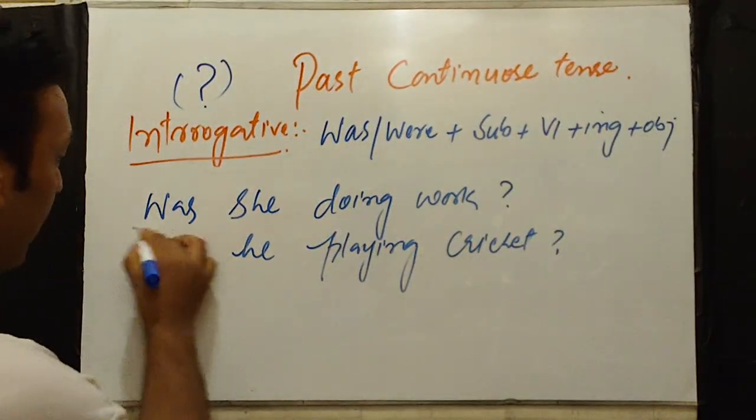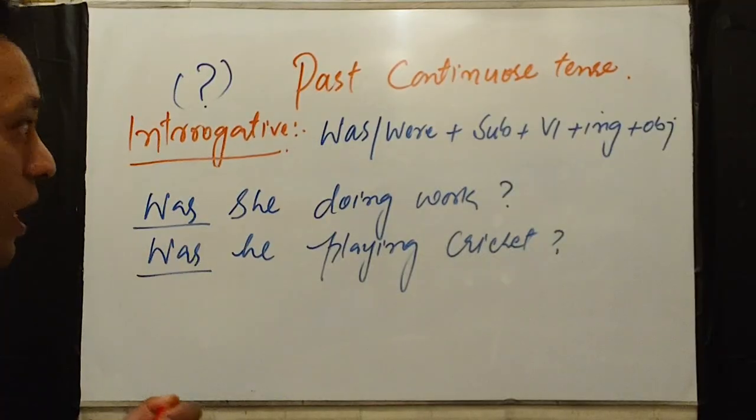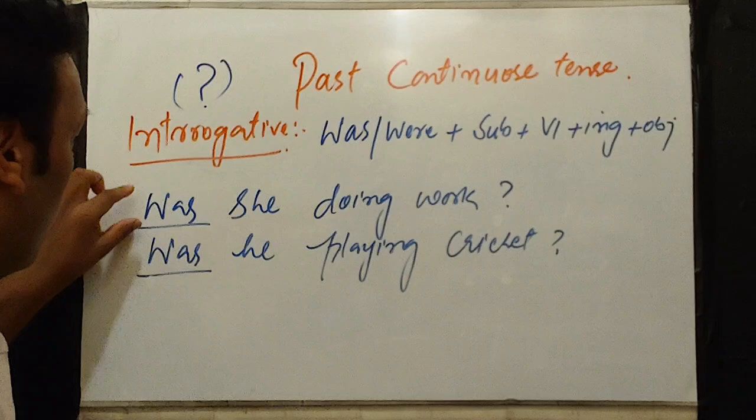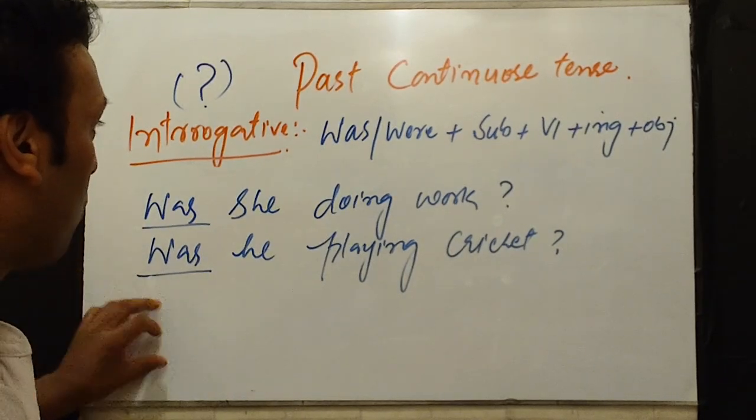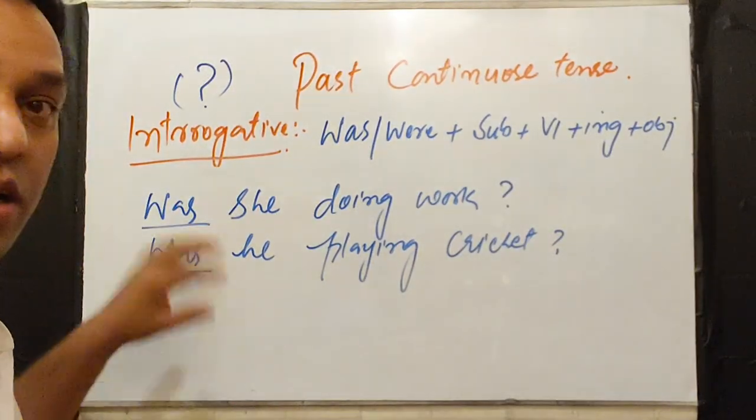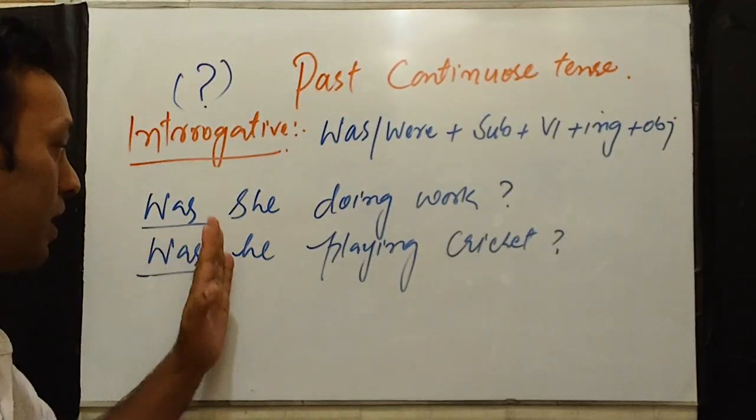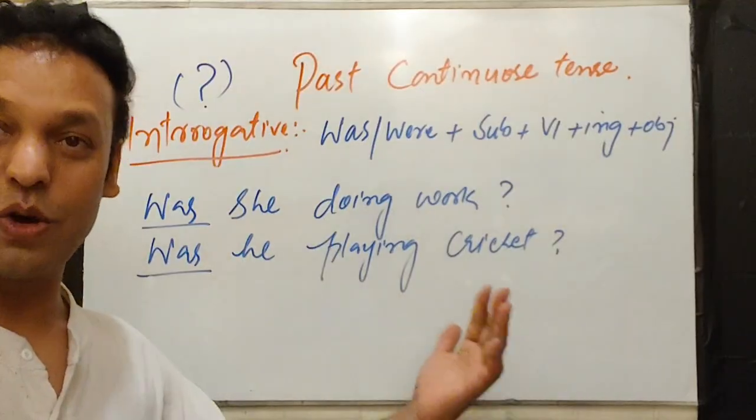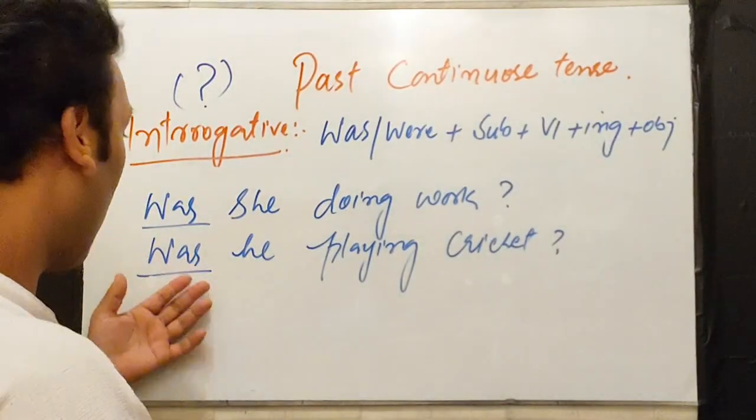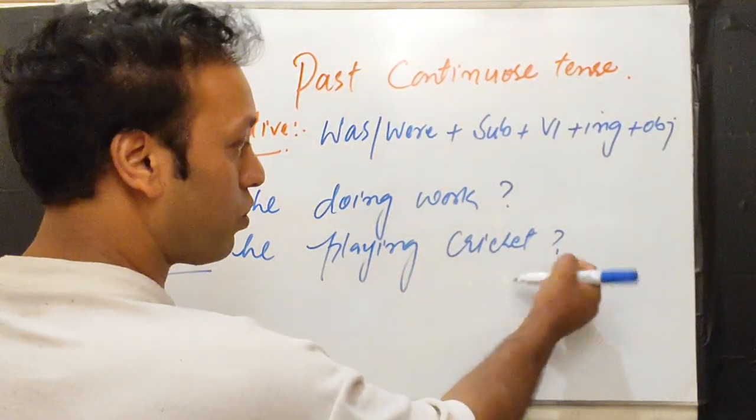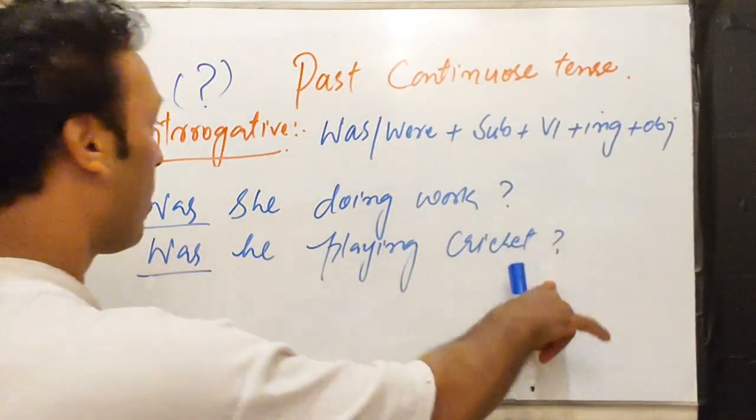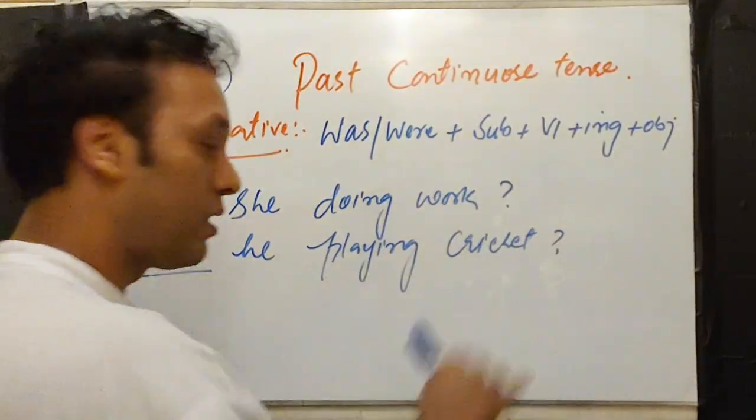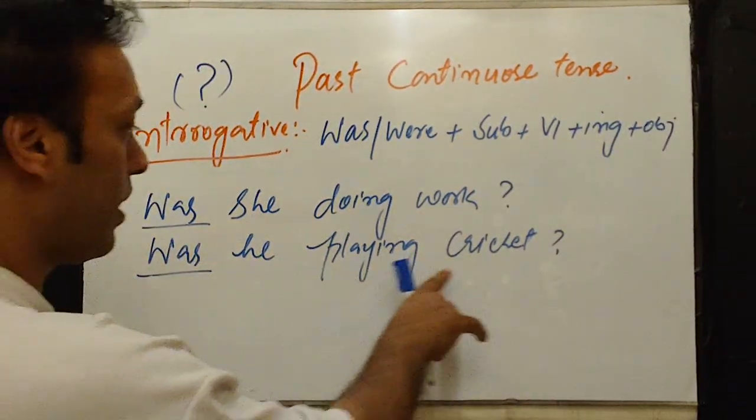That means the was is creating the question. So when you see at the beginning, in front of the subject, was, were, has, been, am, is, or, those kinds of helping verbs before the subject, that means there is a question. So according to this, we have to show the question mark at the end of the sentence. So, was he playing cricket?